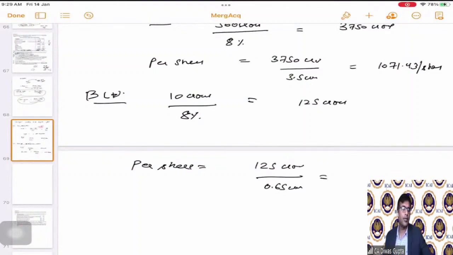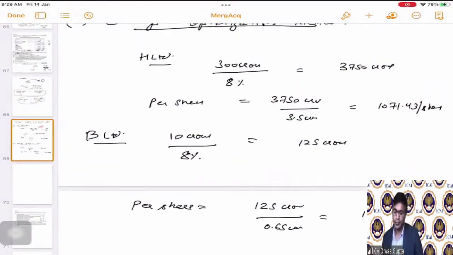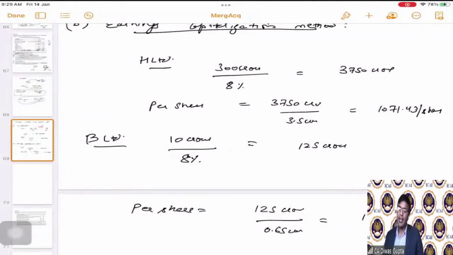Correct? So this gives 125 divided by 0.65, 192.31 per share. So both for B Limited and H Limited, we have calculated the per share value both in net assets method as well as earnings capitalization method. That is what the first and second part of the question was.